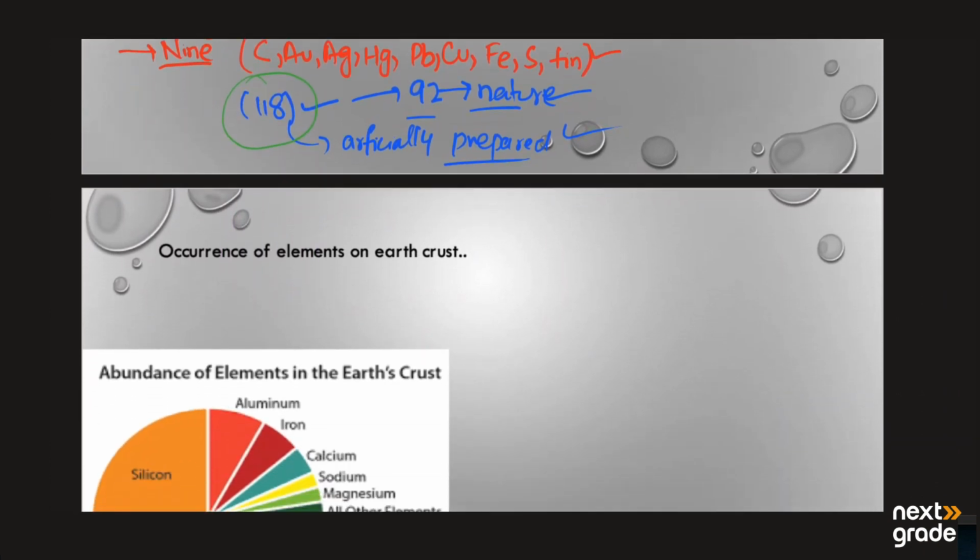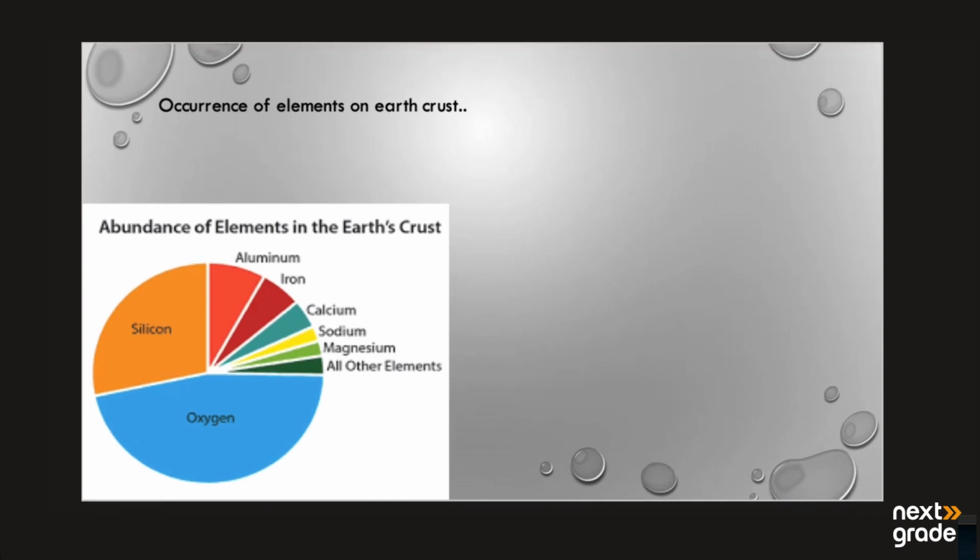Next we have the occurrence of elements in the earth's crust. If we look at the natural occurrence of different elements in the earth's crust, the most abundant is oxygen, which is the highest. Then we have silicon, then aluminium, then iron, then calcium, sodium, and magnesium, and this green part shows all the other elements.